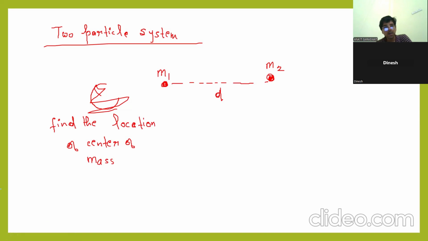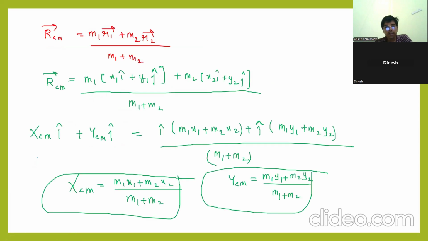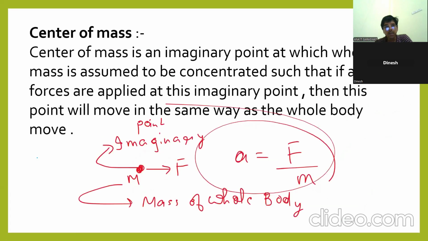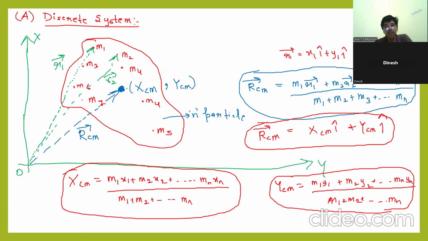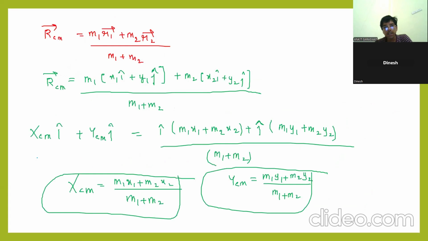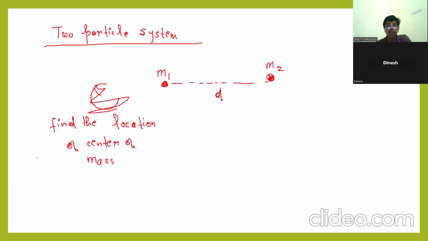Sir, this is the next topic. The center of mass of a discrete system is the first topic and this is the second topic. The first is what I have explained, the center of mass concept. This formula has applications. That's what I'm telling. Two particle system, how to apply this m1 x1?